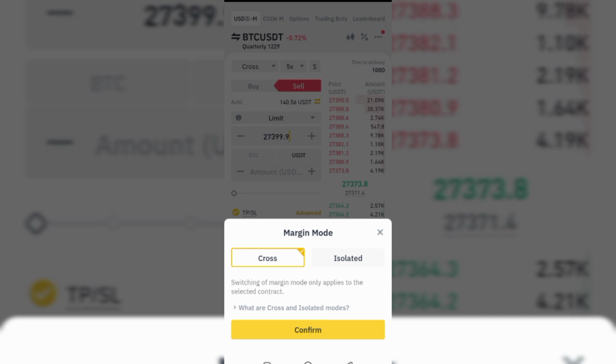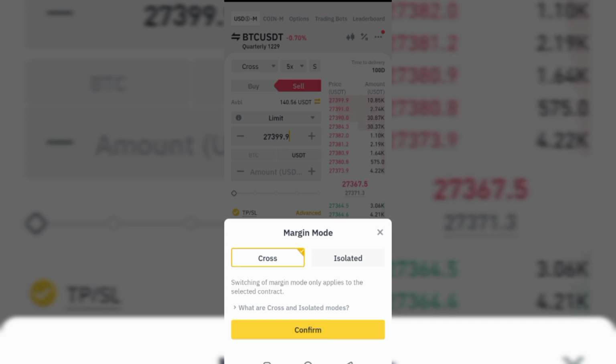For instance, let's say I want to use cross and I have $140 in my account. Let's say I am using $40 to trade. I'm on cross. The remaining $100 will be the one safeguarding my $40. So if my $40 is going down, my $100 too will be going down. But some people use cross, but as a newbie, stick to isolated.